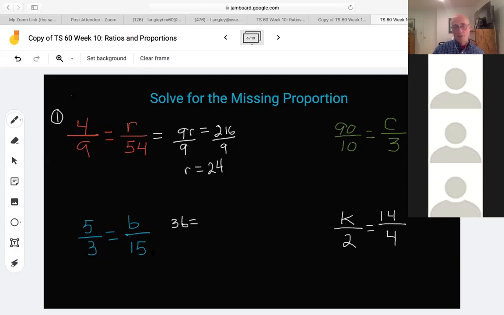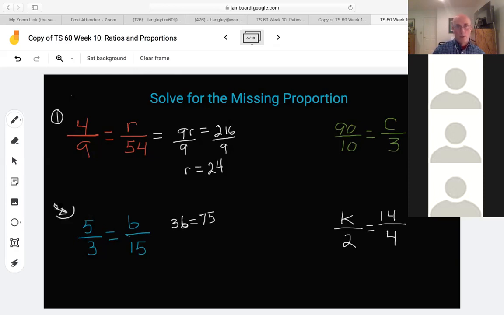Well, 15 times 3 is 45. 15 times 5 equals 75. Yep, there we go. 3b equals 75. And then again, I would divide both sides by 3. We'll call this problem number 2. Let's just do one more on this slide, okay?